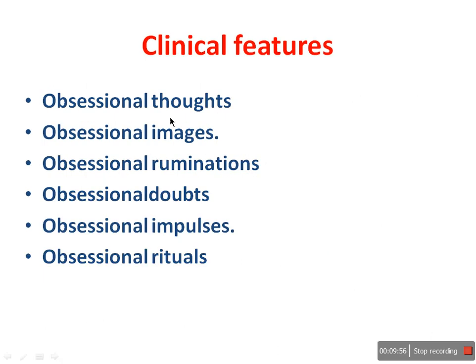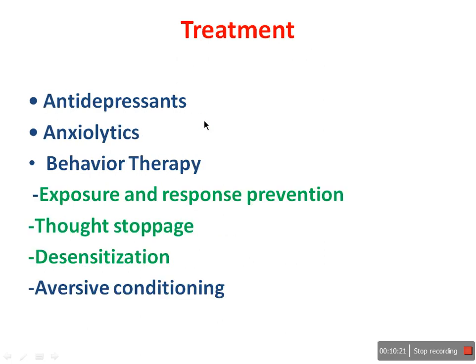In the clinical features, you can see sometimes the patient will have this type of thoughts, sometimes images will come to his mind, sometimes the patient will have doubts. These doubts come again and again: whether I locked my room, whether I locked my room. These doubts will come again and again. Sometimes other types of impulses, and he will do the same activities again and again. So these are the clinical features of obsessive compulsive disorder.